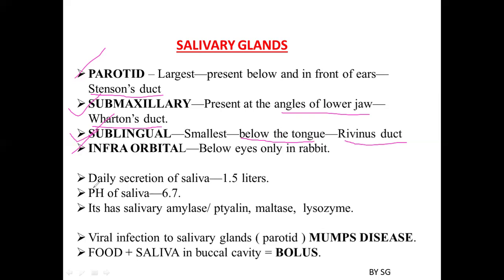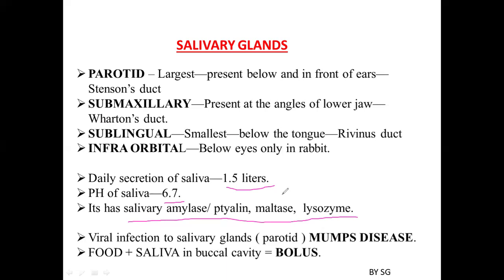Coming to the general information, the daily secretion of saliva in humans is approximately 1.5 liters. The pH of the saliva is 6.7. So these are the group of enzymes which you can see in the saliva. That is salivary amylase or ptyalin, helpful in the digestion of carbohydrates. Maltase, helpful in the digestion of maltose, that is a carbohydrate. It also has the lysozyme enzyme.